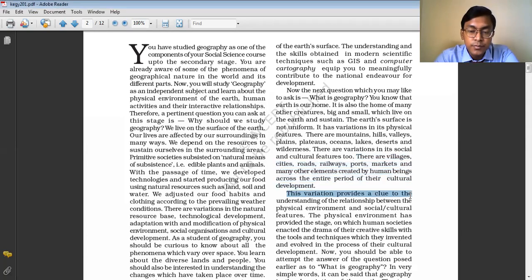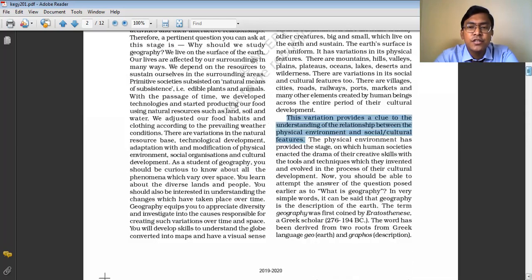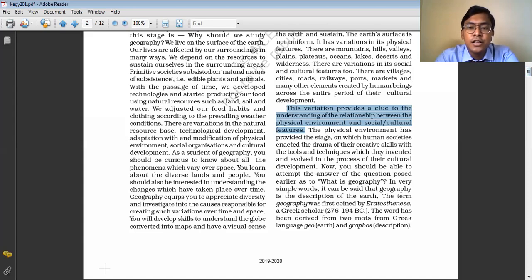This variation provides a clue to understanding the relationship between the physical and the cultural environment. The variations in the physical environment, the landforms, the cultural environment, and the status of development provide us basic information about the relationship between the physical environment, that is the nature, and the social and cultural features, that is, the features which have been created by human beings around.